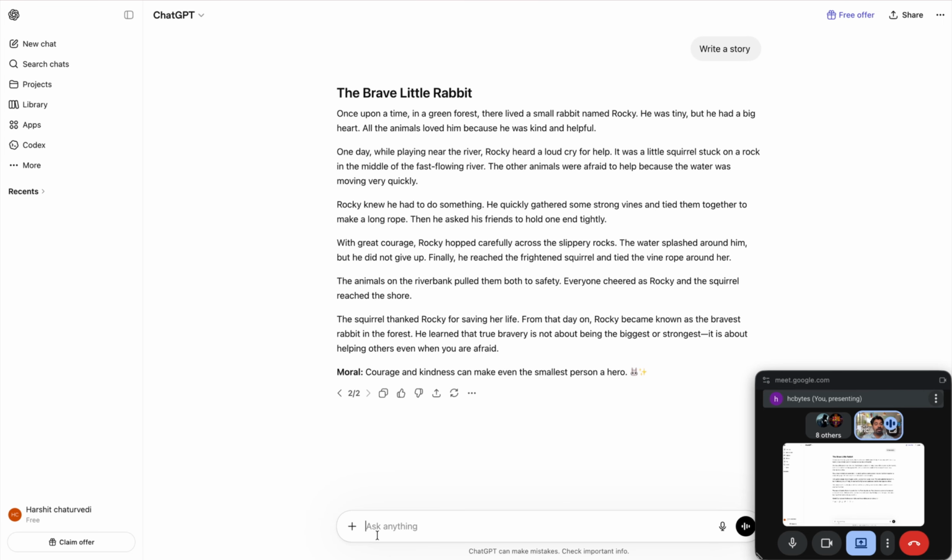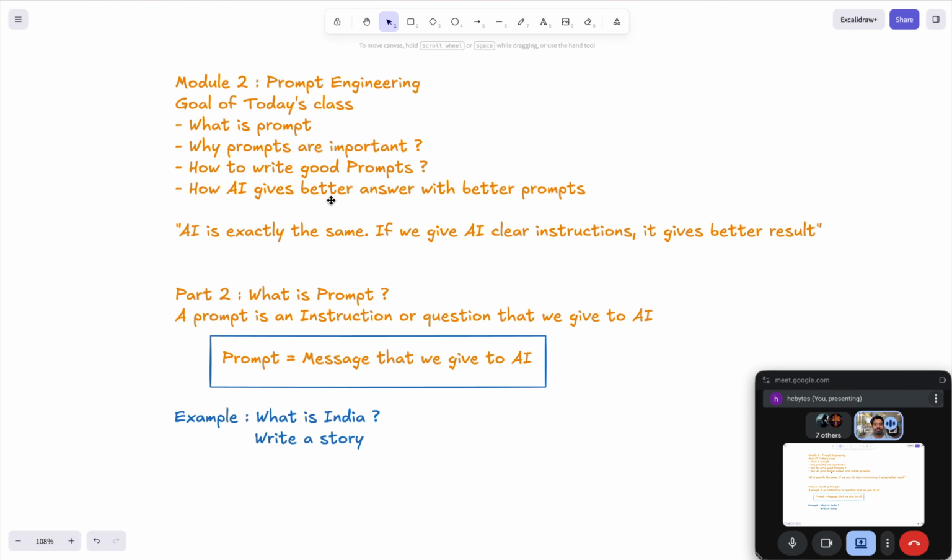Now if I want to tell ChatGPT specifically that I want a story about a lion, will ChatGPT understand by itself? No. We need to explicitly tell it. So for that, the concept that comes into the picture is the prompt, and that is why we need to learn prompt engineering.